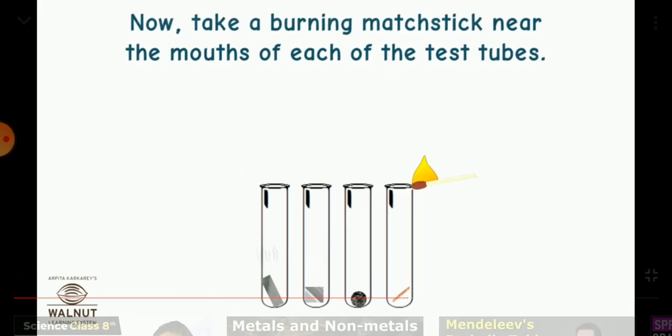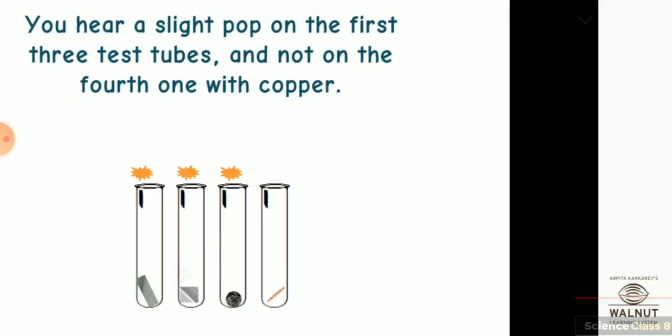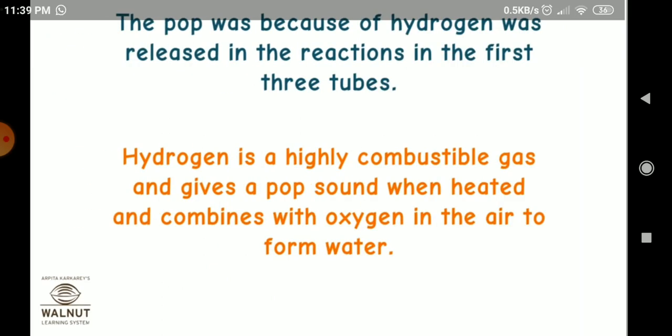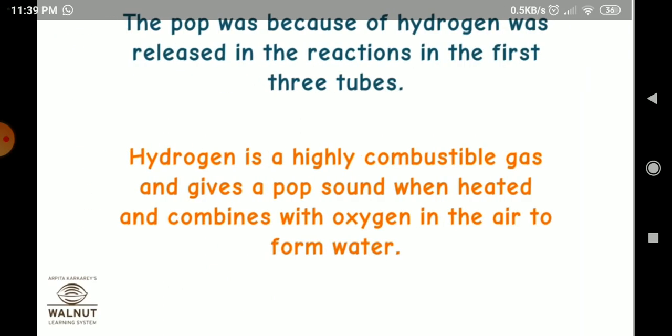Now take a burning matchstick near the mouth of each of the test tubes. You hear a slight pop on the first 3 test tubes and not on the fourth one with copper. The pop was because of hydrogen gas released in the reaction in the first 3 tubes. Hydrogen is a highly combustible gas and gives a pop sound when heated and combines with oxygen in the air to form water.